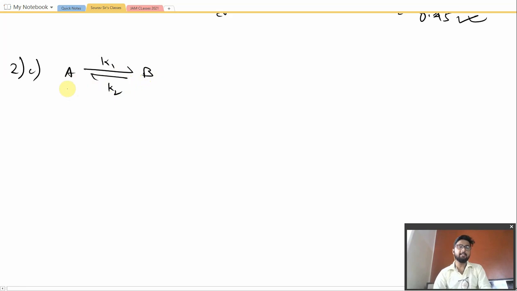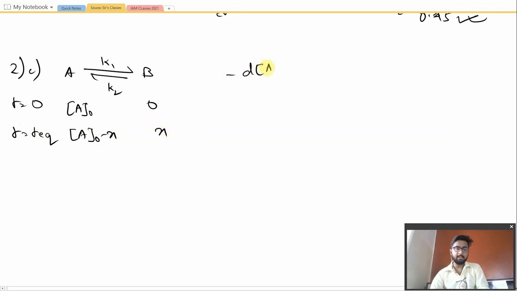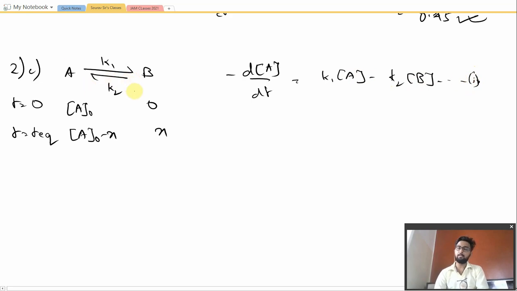So let's say at initial time, at t equal to 0, we have A0 concentration for A and 0 for B. At equilibrium, we would have A naught minus x, and here we would have x. Simple basic calculation. So we may write minus dA by dt as K1A minus K2B. As we normally write the differential rate law for any kind of equation, we will use that concept to write the rate law for this equation.